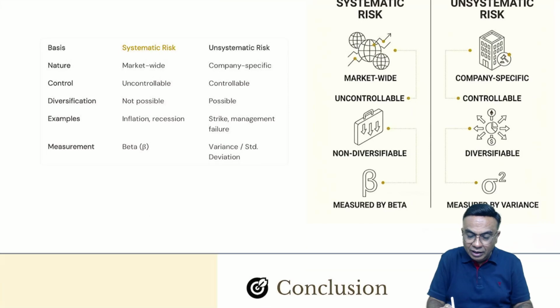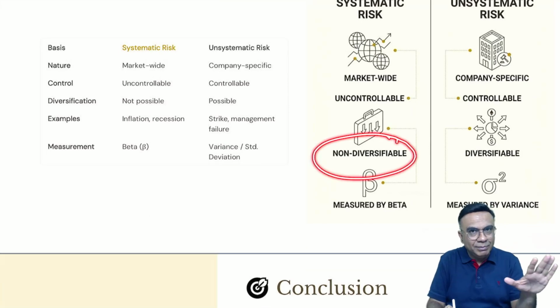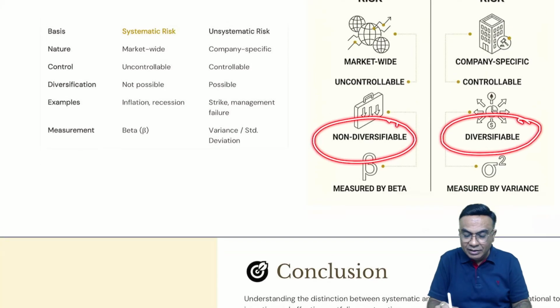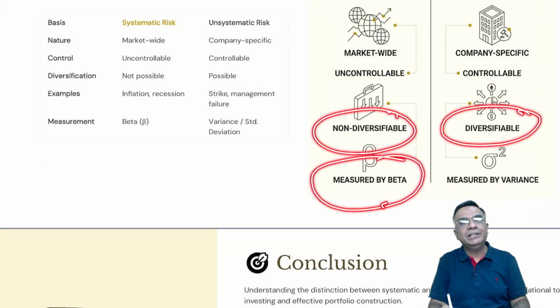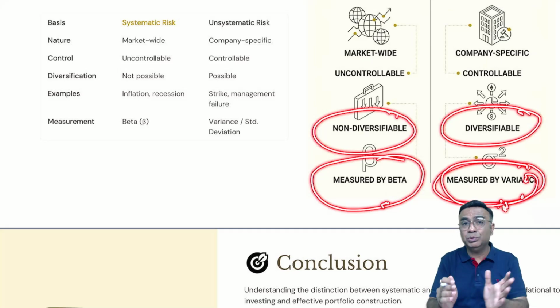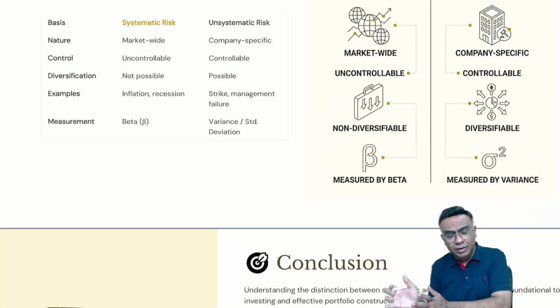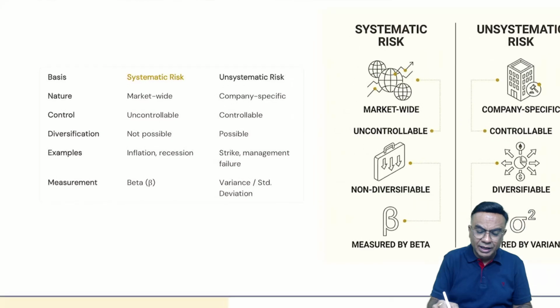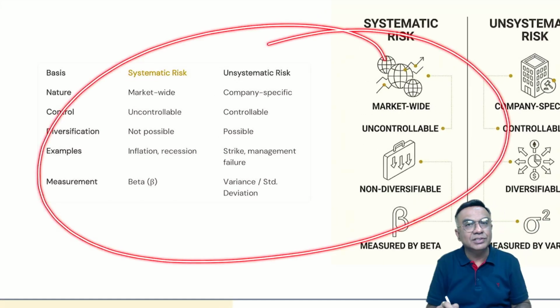Then systematic risk is non-diversifiable, as we discussed, and unsystematic risk is diversifiable. Systematic risk can be measured by beta, and total risk is measured by variance and standard deviation. Standard deviation will be the total risk basically. Variance will be the measure of total risk. From that you deduct the systematic risk to get the unsystematic risk. So these are some examples of systematic and unsystematic risk.